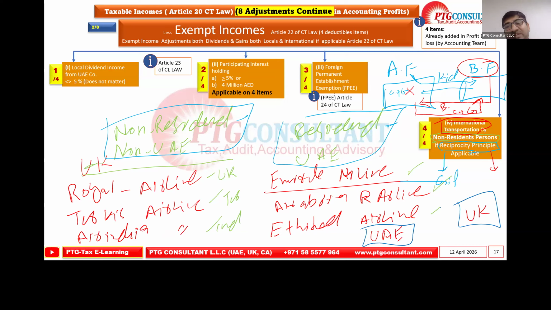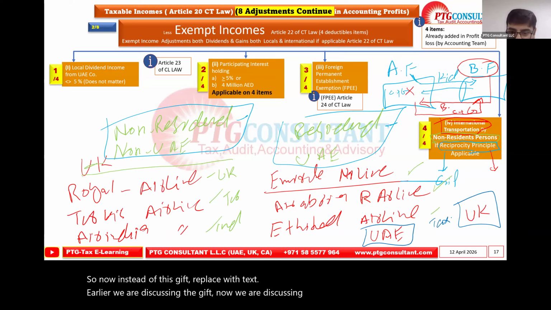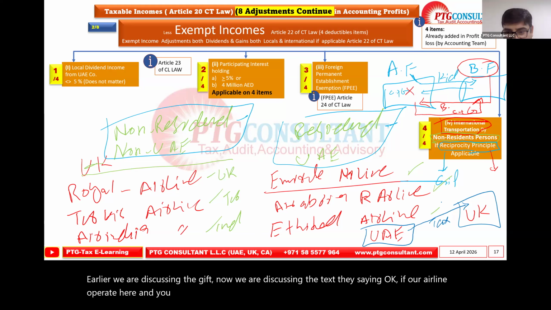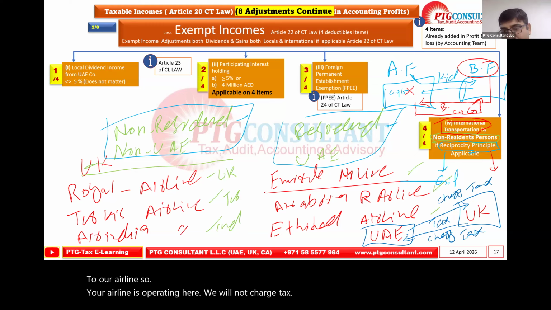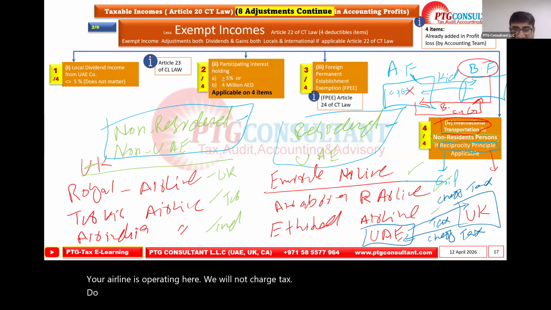So now instead of this gift, replace with tax. Earlier we were discussing the gift, now we are discussing the tax. They're saying, okay, if our airline operates here and you will not charge tax to our airline, then your airline is operating here, we will not charge tax. Do you understand? Guys, do you get this concept?